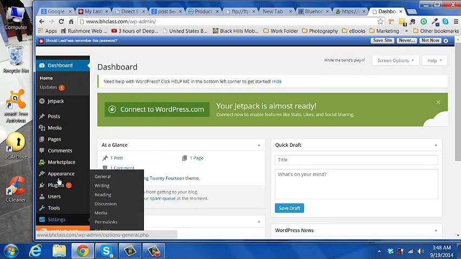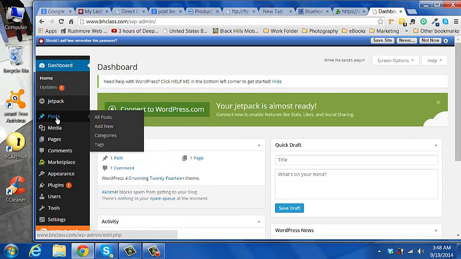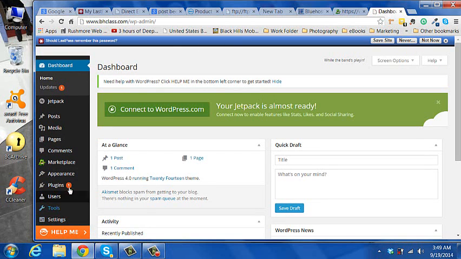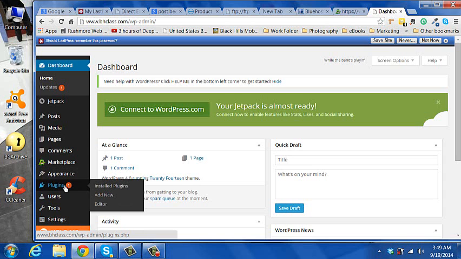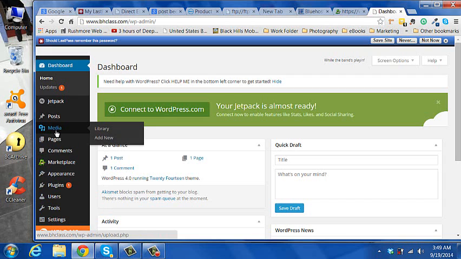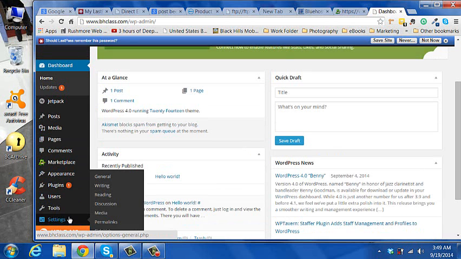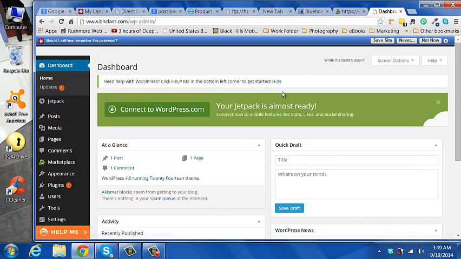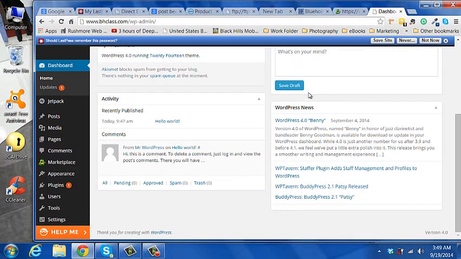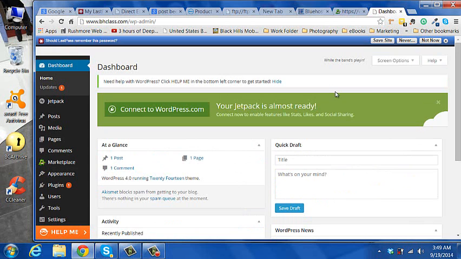This is where you make new posts, add new posts, look at your current posts, where you create pages. Those pages automatically go into your main menu. Plugins, you can upload plugins and give your site different features. Media, that's where you add your files, your pictures, videos, whatever you want to plug in there. So a lot of this takes place right here. Okay, this Jetpack thing, it's kind of neat. You look at that later.